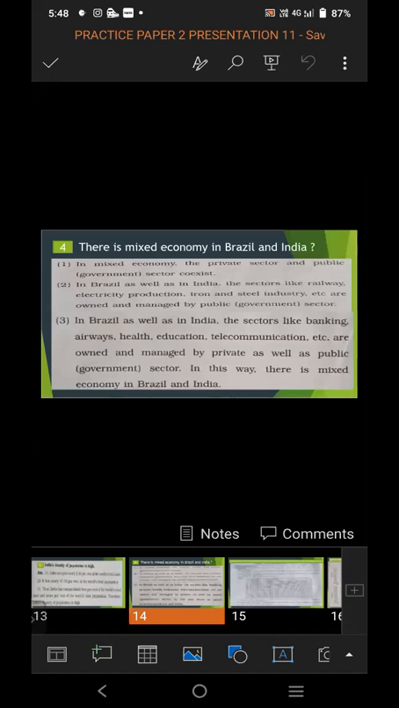So in mixed economy, the private sector and public sector coexist. In Brazil as well as in India, the sectors like railways, electricity production, iron and steel industry, etc. are owned and managed by public sector. The sectors like banking, airways, health, education, telecommunication, etc. are owned and managed by private as well as public sector. In this way, there is mixed economy in Brazil and India. So these are the important points that should come in your answer while writing the give reason.